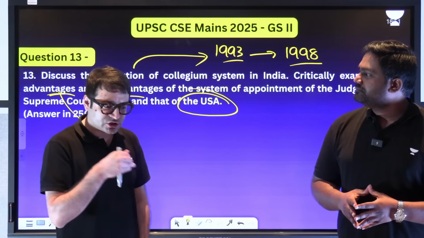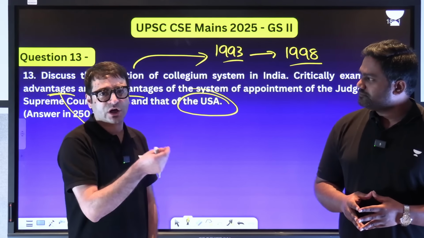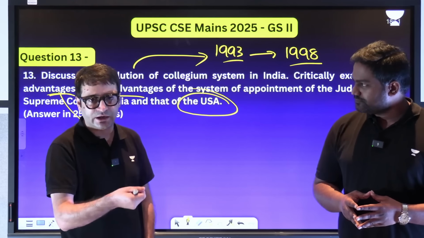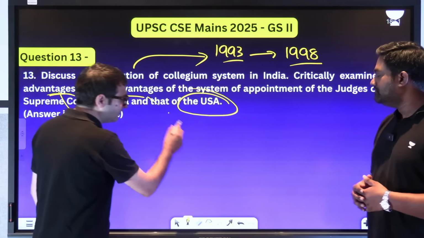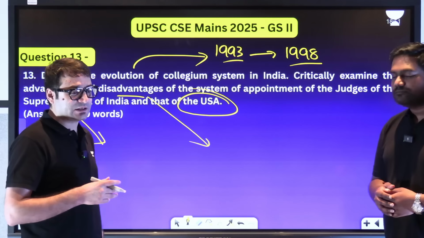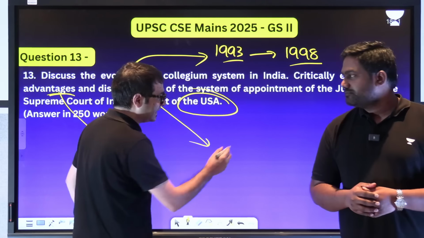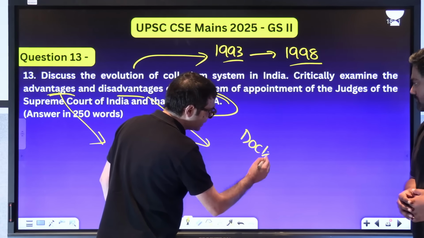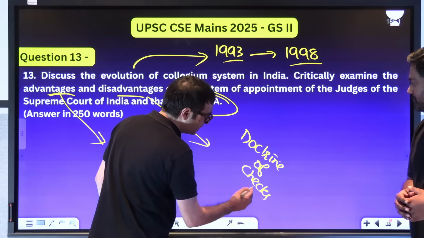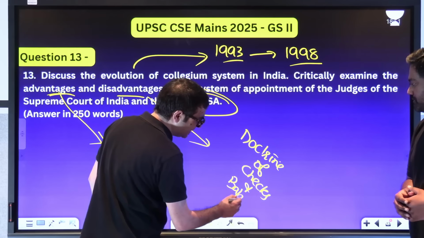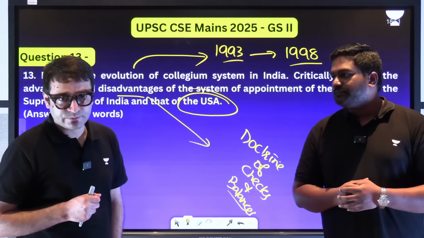It also ensures, because the judges keep on interacting with the members of the bar, they would be the best judges of testing the suitability of a candidate who will be appointed to the Supreme Court and High Courts. The disadvantage also is that it completely removes the role of the executive, which goes against the principles of doctrine of checks and balances. Because Dr. Ambedkar said the most important office under the Constitution is that of the CAG. But the second most important office is that of the judge.